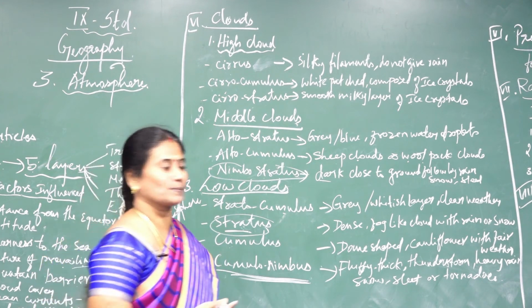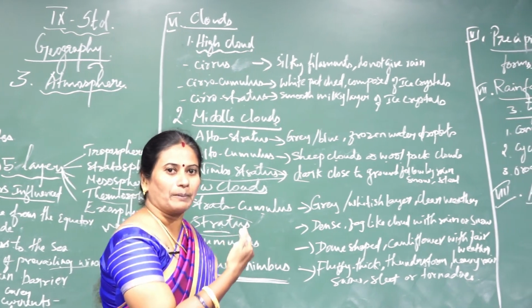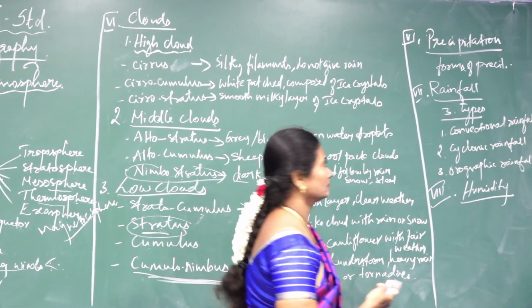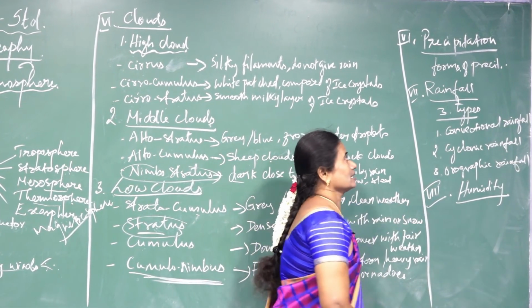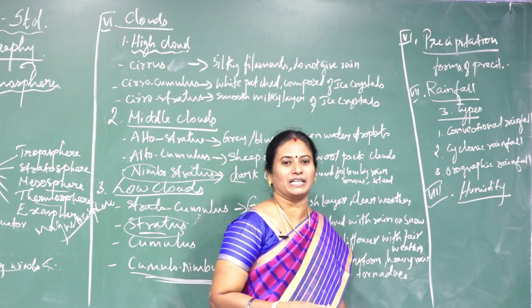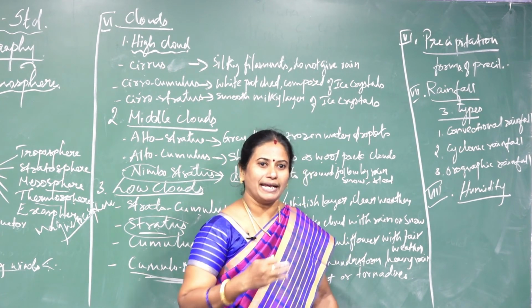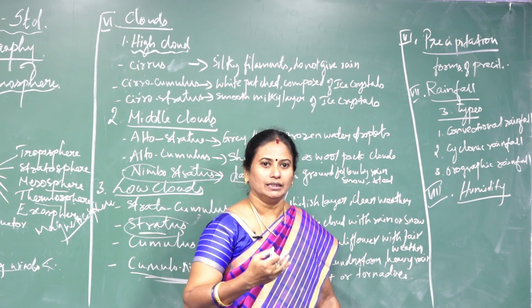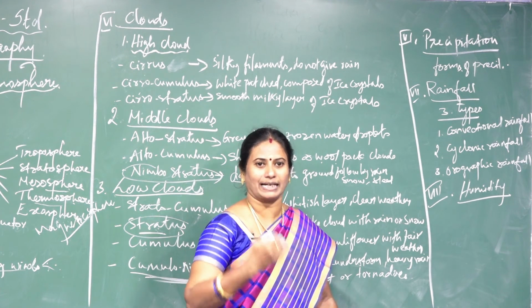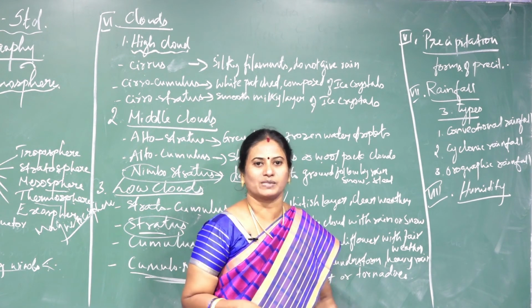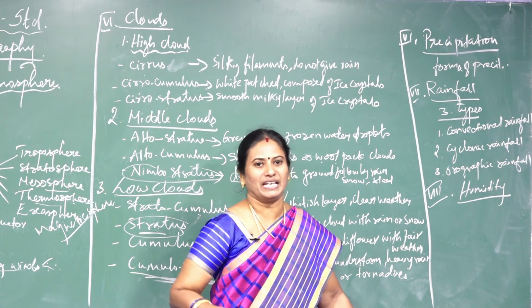Now I am going to explain about precipitation. I will first tell what is meant by precipitation. The falling of condensed water vapor in different forms is known as precipitation.